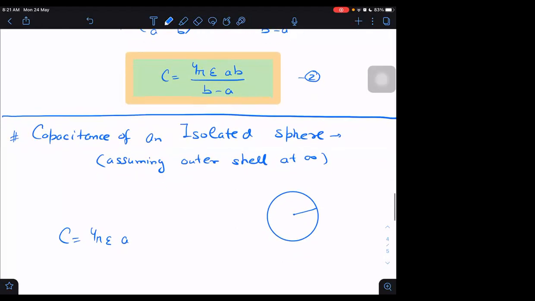If in the last case we take B much greater than A, then we get the result directly. There is no need to do that; we can directly apply Q by KQ by A. Then it will be 4 pi epsilon naught A.